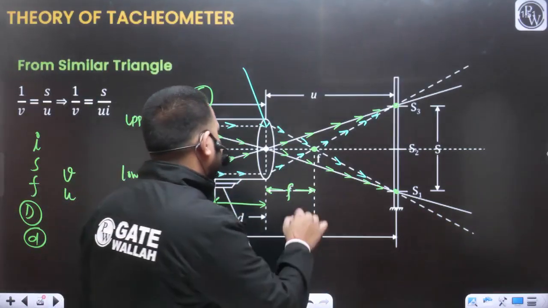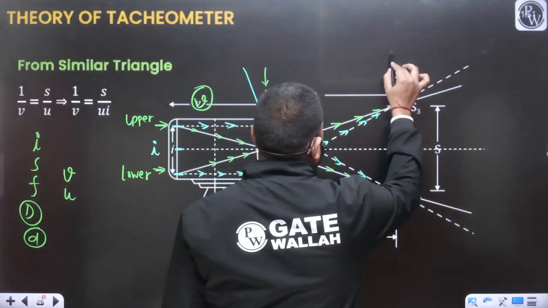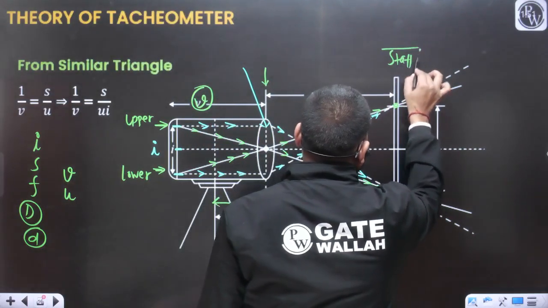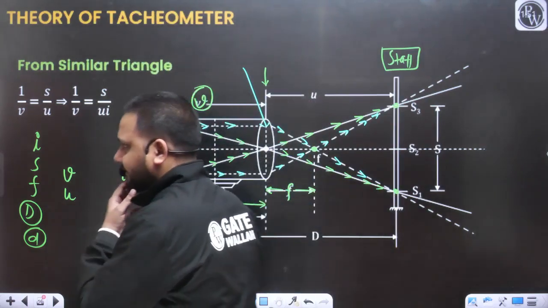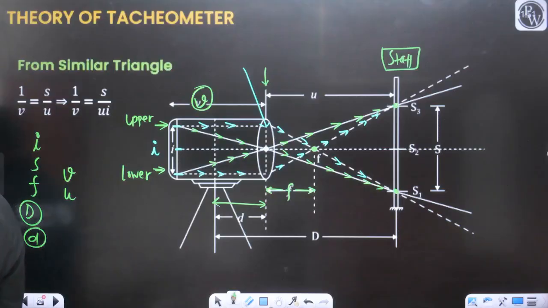Small u is the distance between the objective lens and the staff.